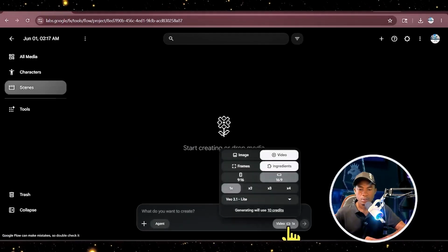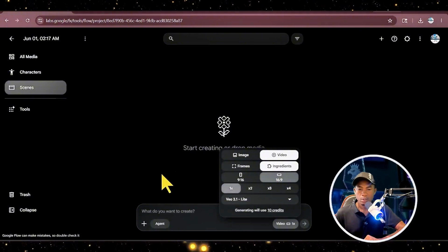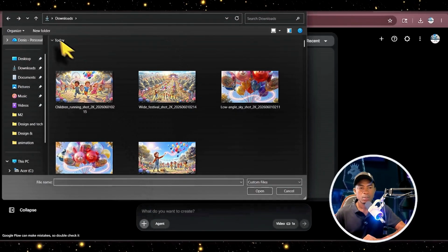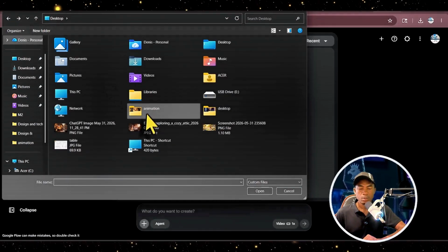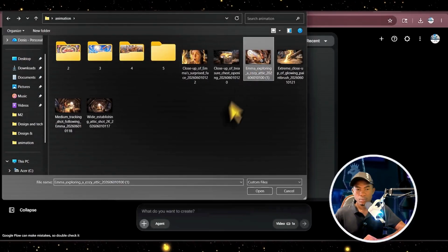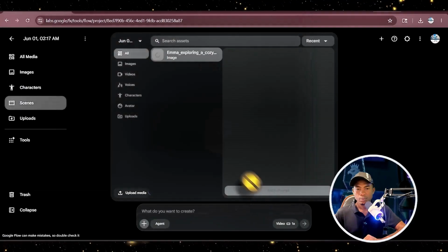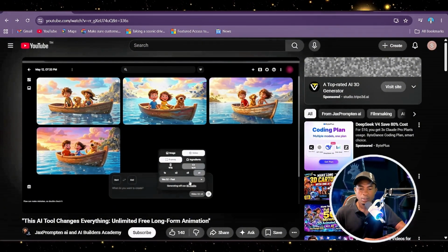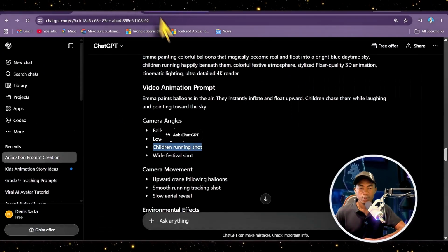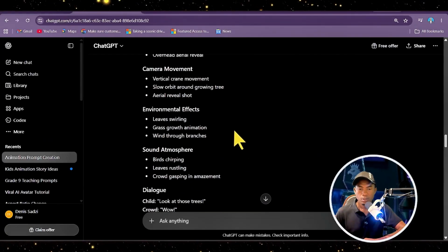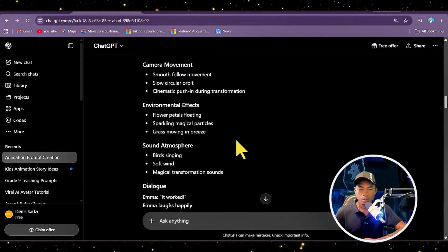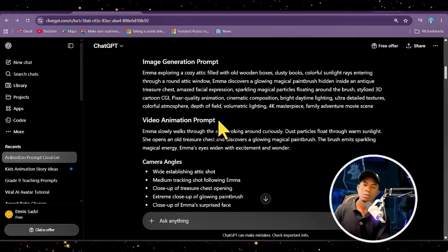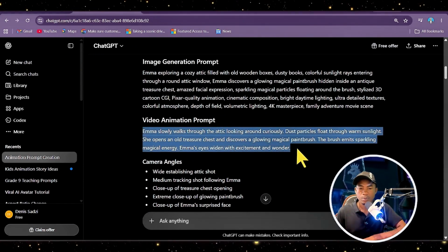Now let's keep this to 1, and then let's go to our scene 1 and upload the image for scene 1. Once the image is loading, let's go back to our ChatGPT and copy the prompts. Let's go to scene 1 and copy the video generation prompts. So here's the video generation prompt for scene 1. So we come here to copy this prompt.